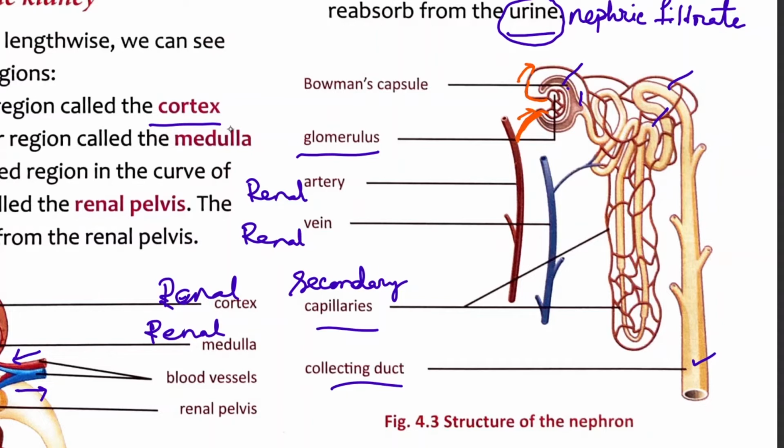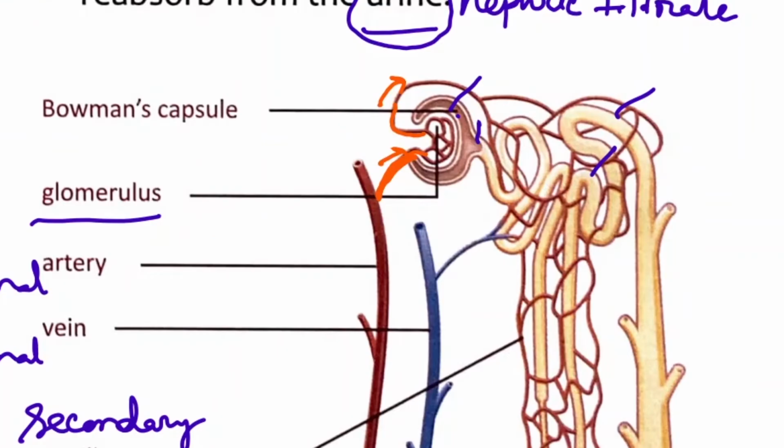As blood enters the glomerulus through the afferent arteriole, the same amount of blood cannot exit through the efferent arteriole, so the blood in the glomerulus is under pressure. Due to that pressure, blood is filtered into the Bowman's capsule. Follow the arrow mark. The blood is now filtered into the Bowman's capsule.